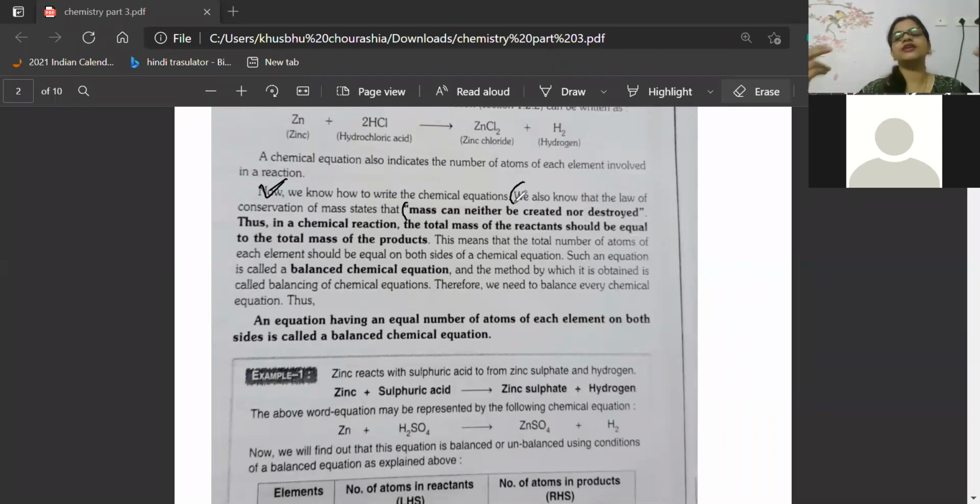So here, that is what: mass and atoms. Key points to remember. Maybe then represent it in your own words. Energy can neither be created nor be destroyed. It can only change its state from one form to another. So in a balanced chemical equation, the mass of the reactants is equal to the mass of the products. And then give a prior example. That's it. And the number of atoms in the reactants will be equal to the number of atoms in the products. Okay. Now we will see how we can balance it. So next one is atoms.